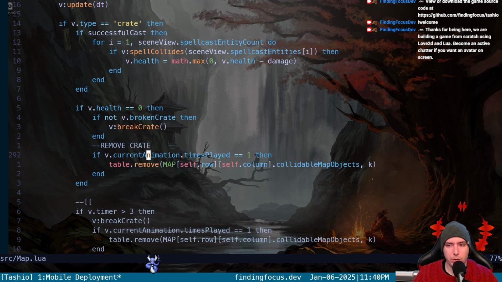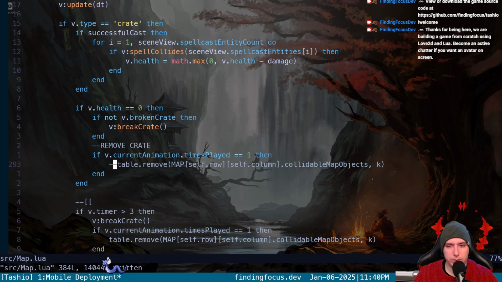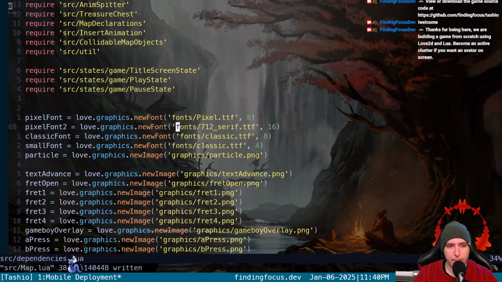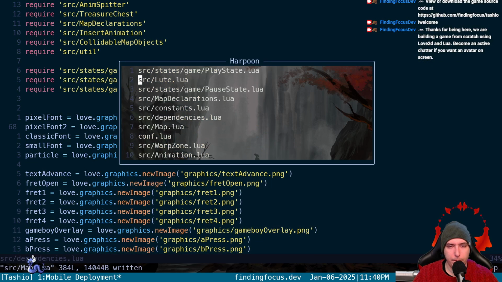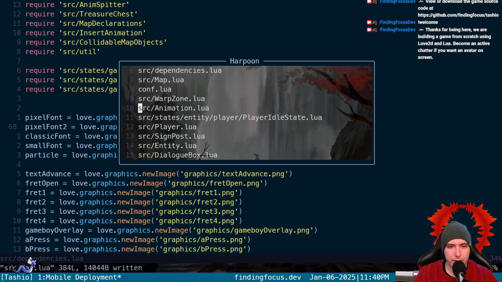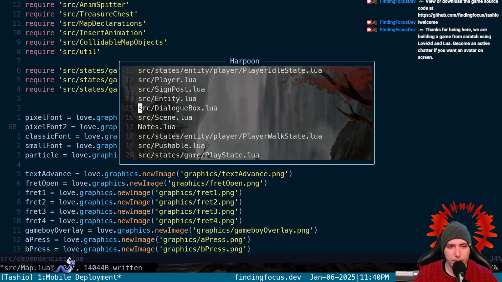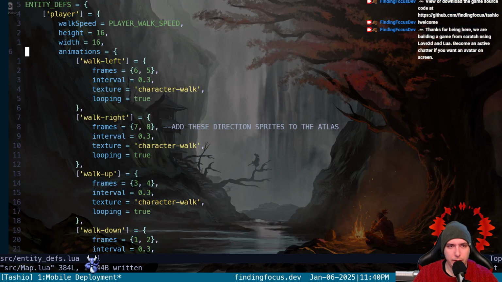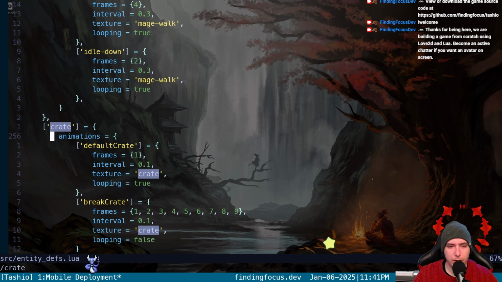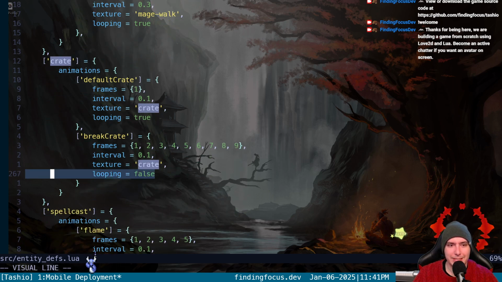Okay. So what I'm going to do is not remove the crate, because if we look at our entity defs, we'll see that our break crate is not looping.